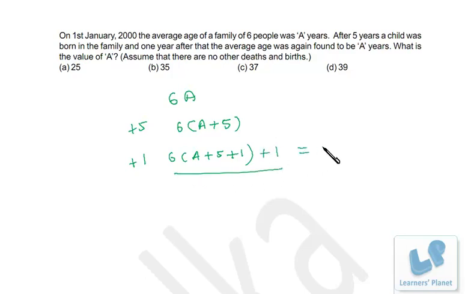Now this is actually equal to the new average is A years, so the new total will be 7A because now there are 7 family members, right? So this is the entire equation to be solved. So 6A plus 6 plus 1, 37 is 7A, that means A is 37, right? Very simple. I hope you are clear.